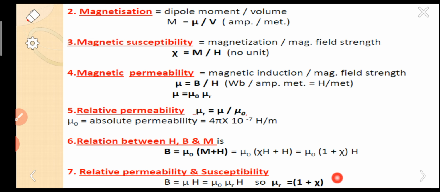Again, there is a relation between relative permeability and susceptibility. Here the relation is mu r equal to 1 plus psi. This is the relation between relative permeability and susceptibility. This is also a simple derivation. I will explain it in upcoming slides. So this is the brief snapshot explanation of all these parameters once again.